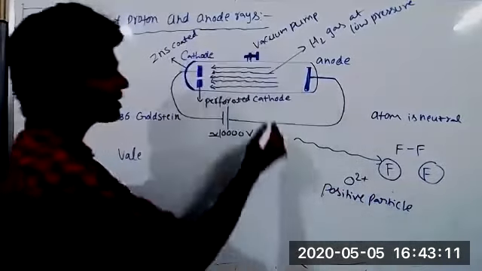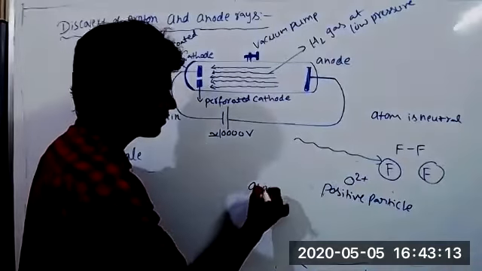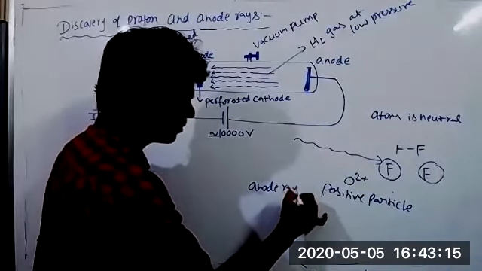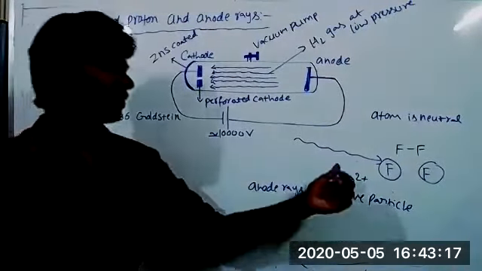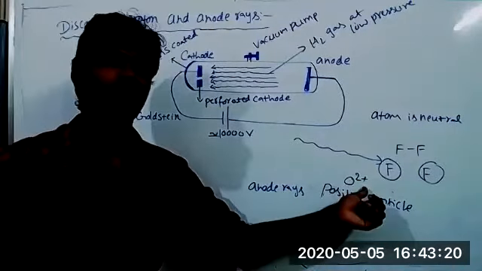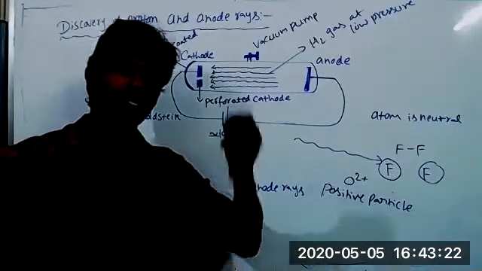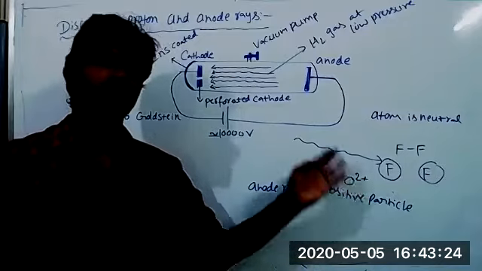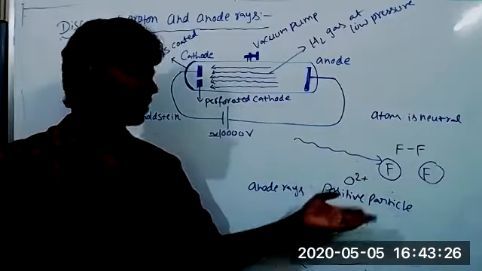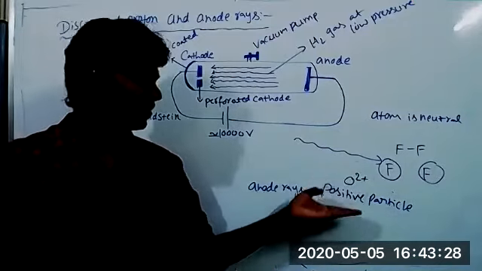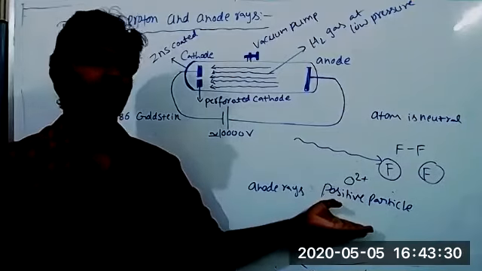This particle only constructs anode ray. The mass of these particles is very high, much higher than electron mass. Electron mass is negligible, but here the particle has a large mass. That's why the velocity of positive rays is lesser than cathode rays.